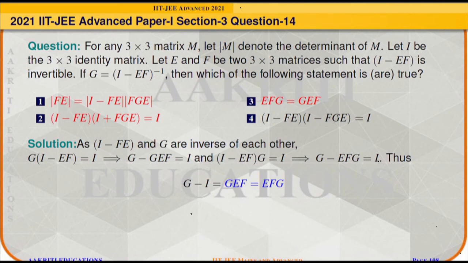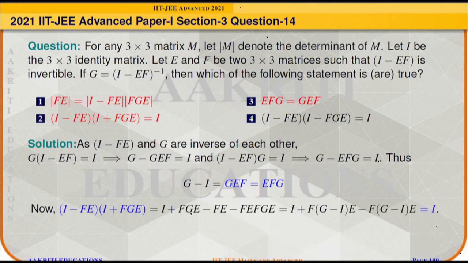So, from both the equations, G minus I will be equal to GEF, and that is equal to EFG. So, GEF will be equal to EFG. Here we have used the condition that A times A inverse is equal to identity matrix, and A inverse times A is equal to identity matrix for any square matrix A.